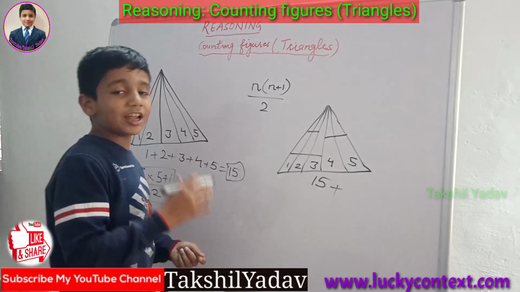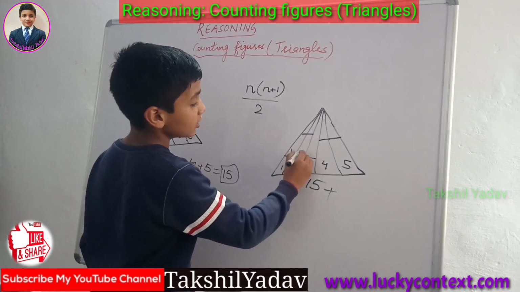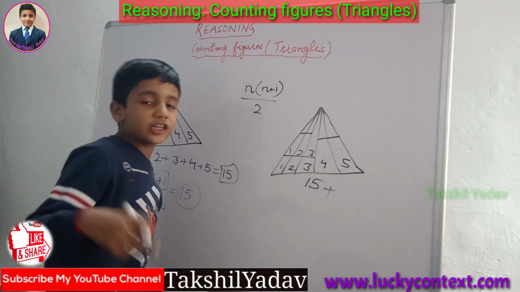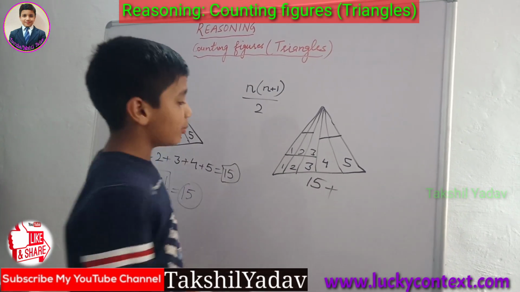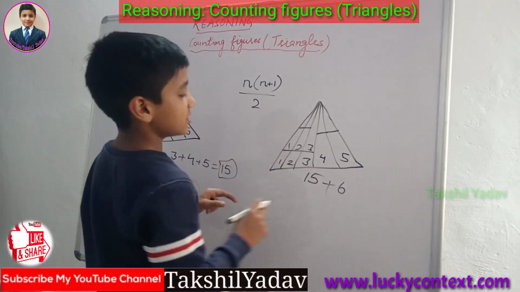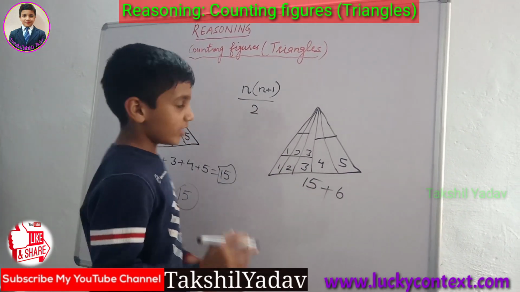How many triangles are being formed on this base? 1, 2, 3. 1 + 2 + 3, or 3 × 4 = 12, 12 divided by 2 is 6. 6 triangles. 15 + 6 triangles till now.